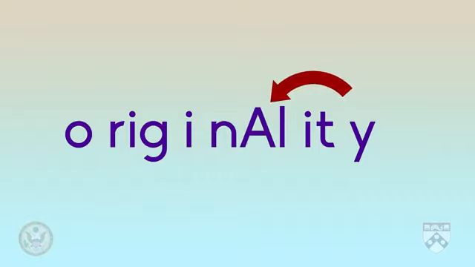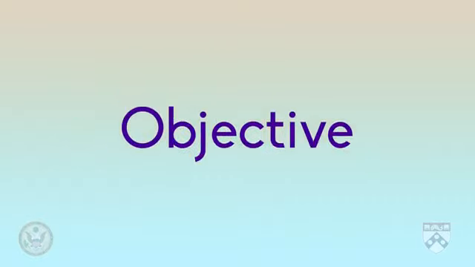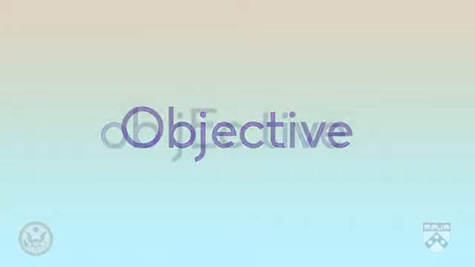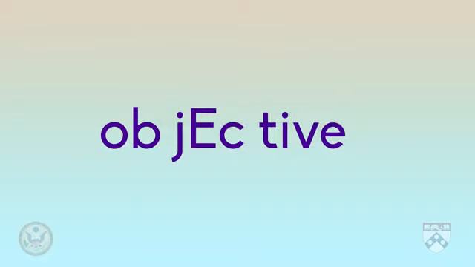Let's look at one final example. Let's take the word objective. How many syllables does this word have? Objective. 3. Can you hear which syllable is stressed? Objective. It's the second syllable.